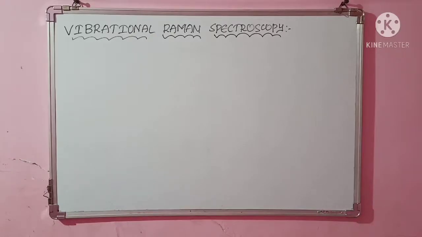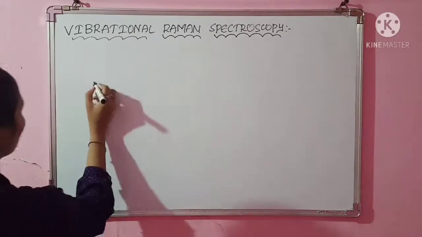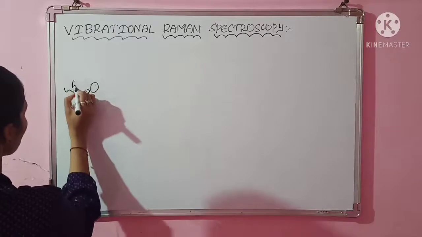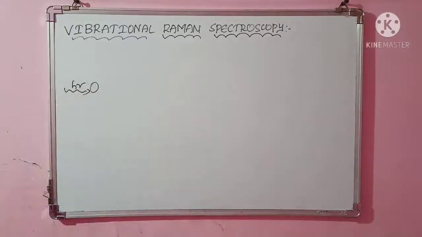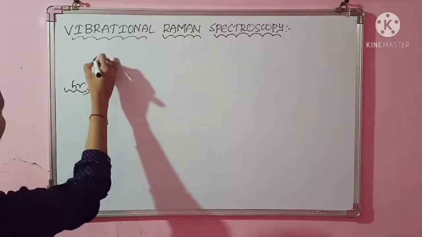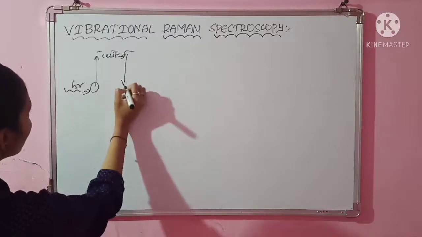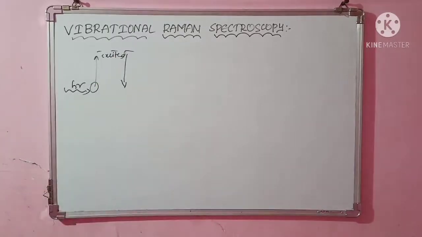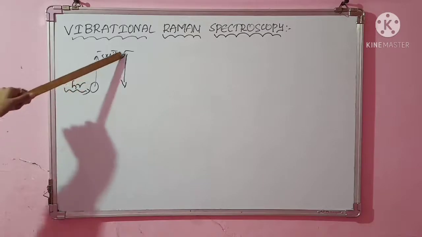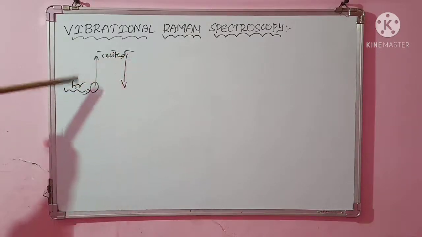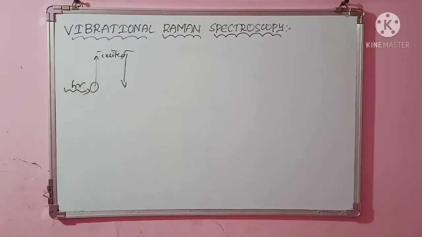But again, think that any molecule is there, and h nu amount of energy is incident on that molecule. Then that molecule will absorb the energy, get excited to some virtual level, and then come back. After coming back, the energy of the emitted radiation is compared to that of the incident radiation.